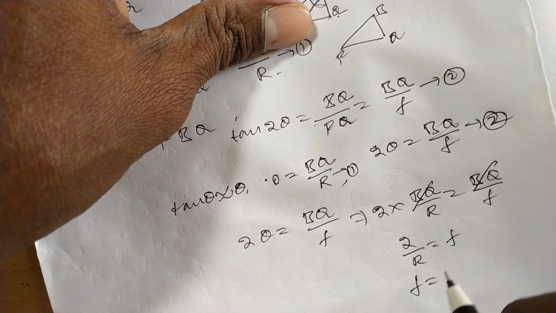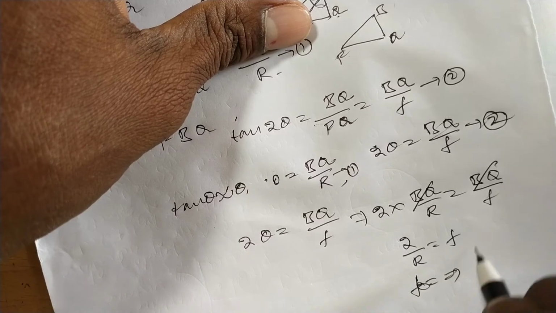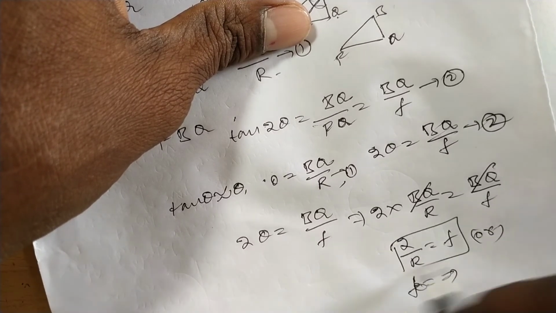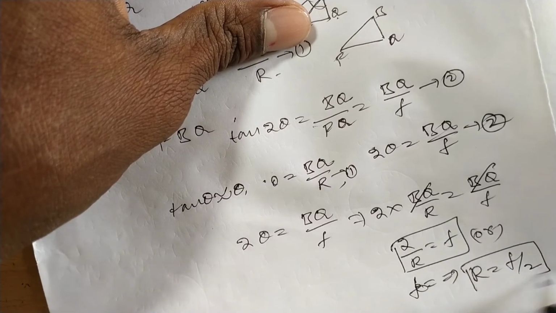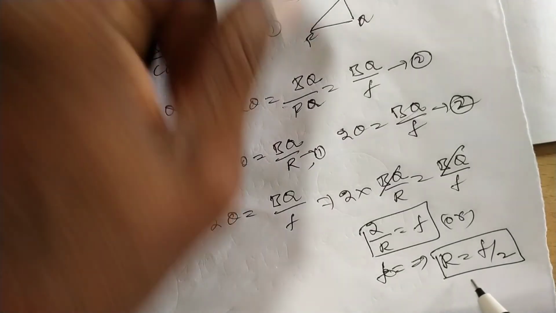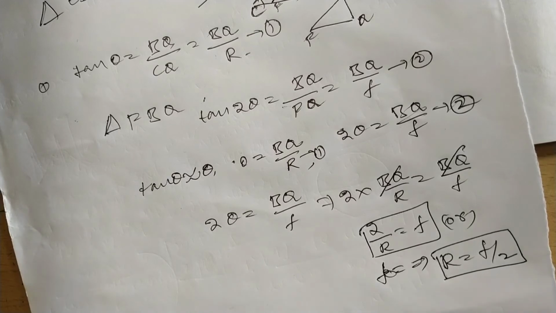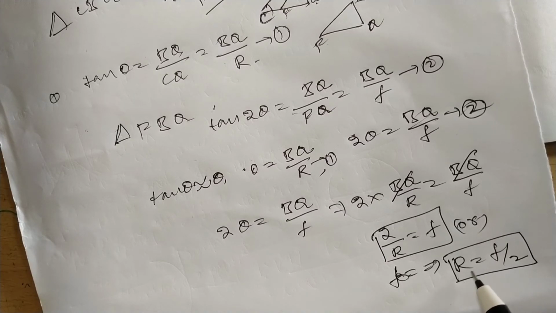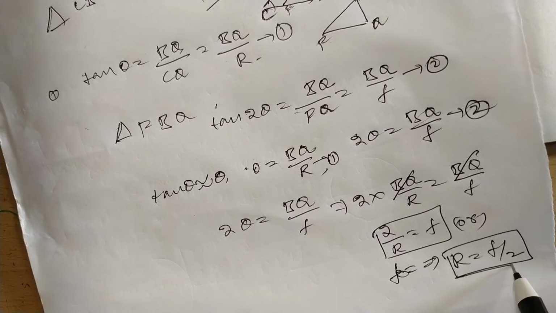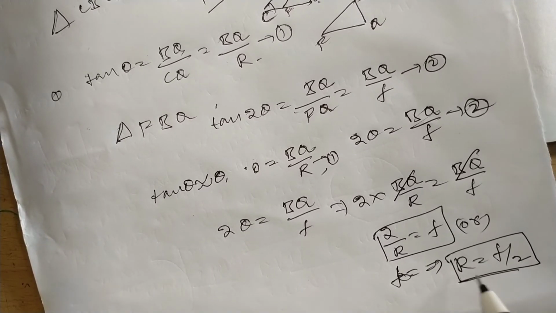F is equal to R by 2, R is equal to 2F. This is the relation between the focal length and radius of curvature, for both concave and convex mirrors. This is the relation between the focal length and radius of the curvature.